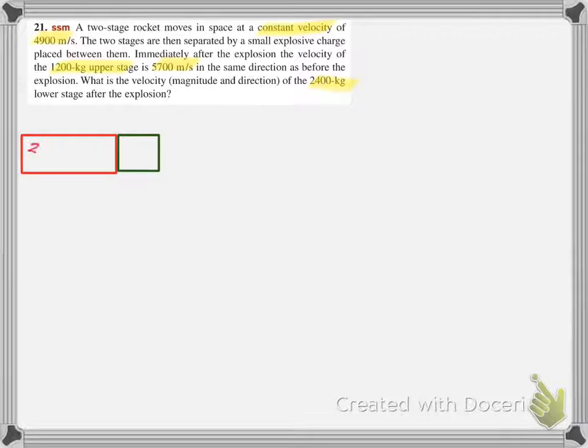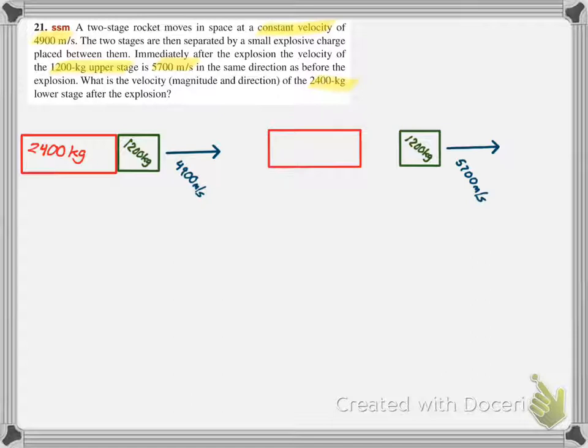So if we look at it, we have a two-stage rocket, each with its own individual mass, and it's moving forward at 4,900 meters per second. There's an explosion that separates it. The top part keeps moving forward, but this time at a speed of 5,700 meters per second, meaning it's sped up. And the other piece, we do not know how fast it's moving. So we're kind of wondering, did it slow down or did it start moving in the opposite direction?